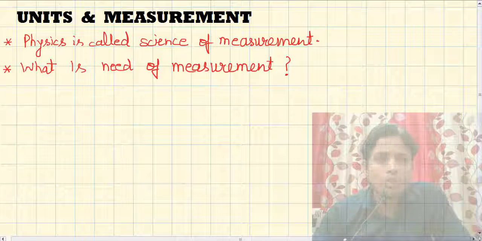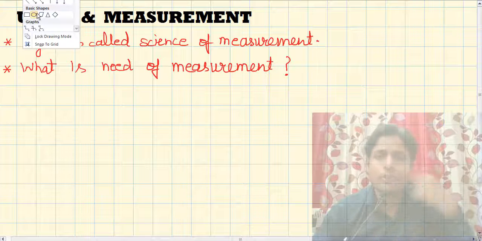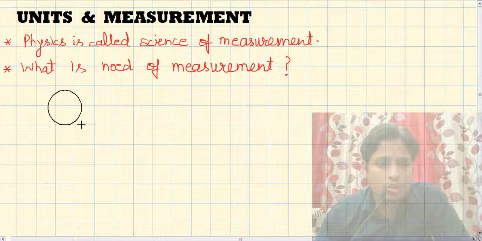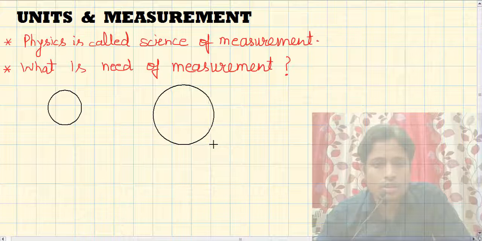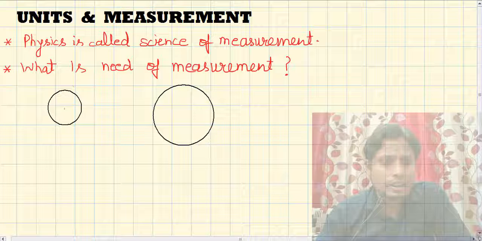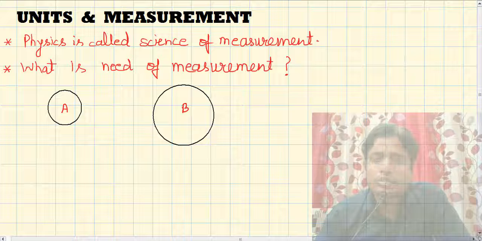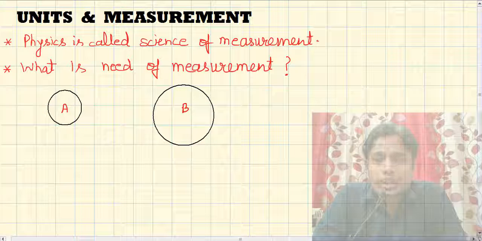I am not going with a very lengthy problem. I am trying to describe it with a very simple problem. Suppose there are two circles, one is this and second is this. Let's name them circle A and circle B. This simple question I want to ask you: which circle is bigger?